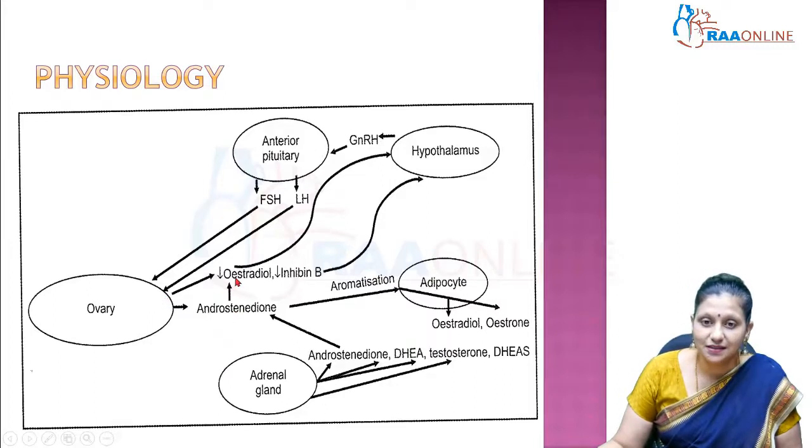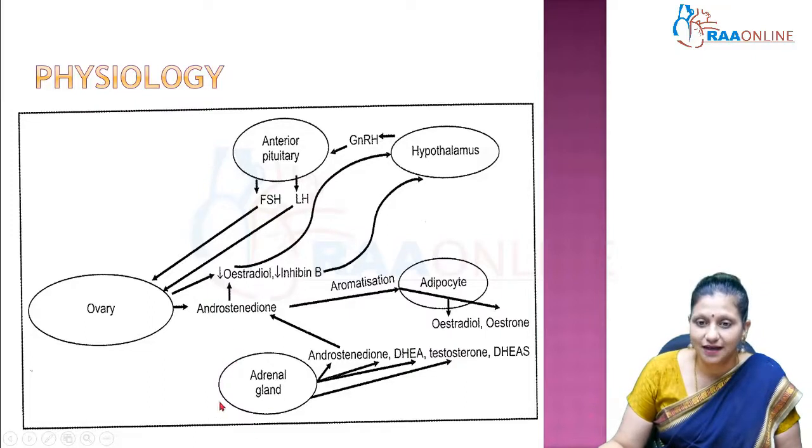So, what happens is, when the ovarian function is declining, there is decreased estradiol and decreased inhibin B. So, as a result, the negative inhibition on the hypothalamus goes and the FSH and LH are secreted more. In fact, FSH and LH values of more than 40 can be used to diagnose menopause.